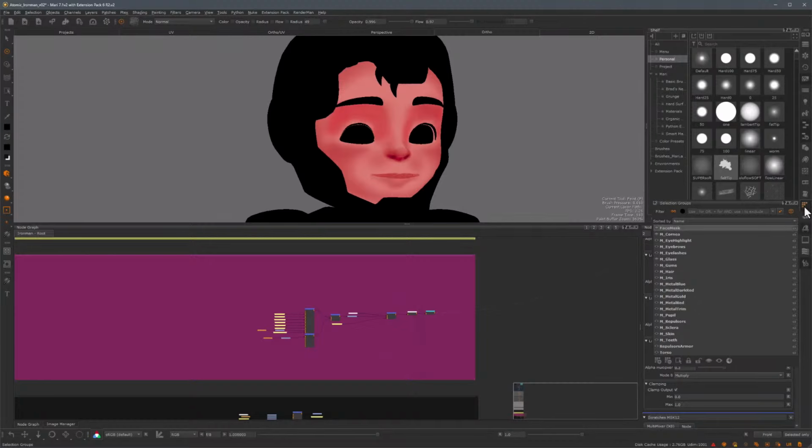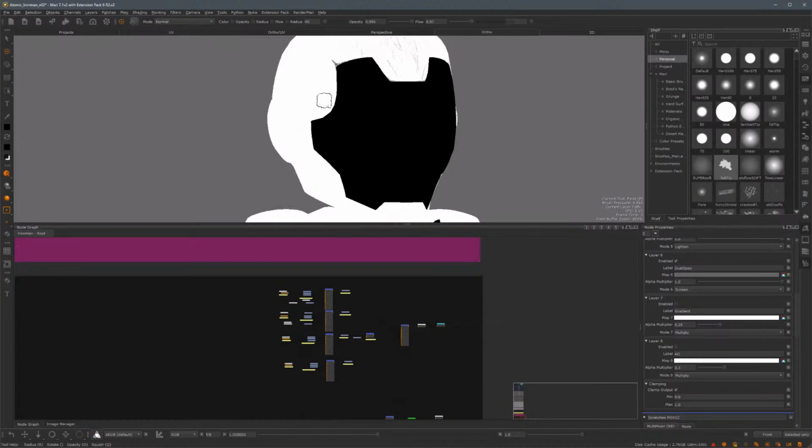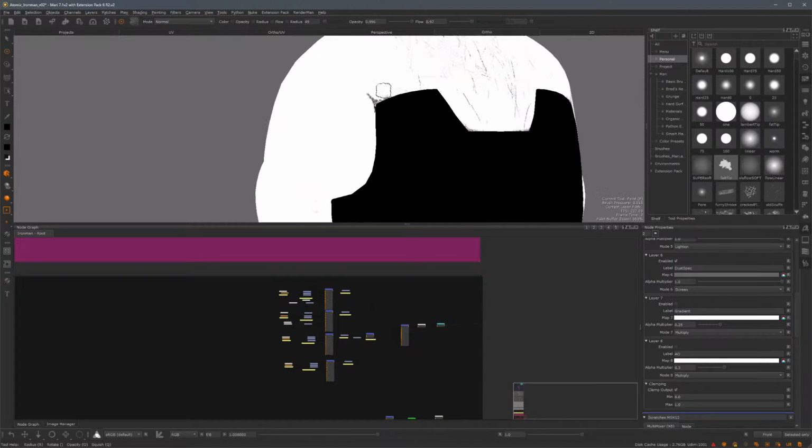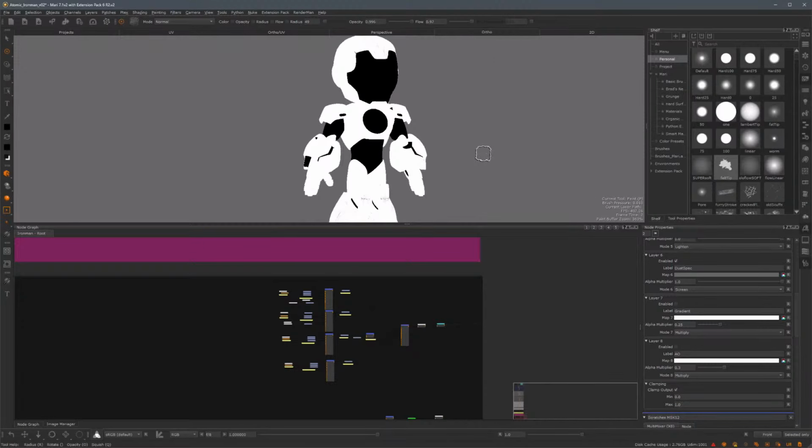Because in our look dev process in Katana, we're using the Lama RenderMan shaders, which is basically a material layering system, I wanted control over the paint layer versus the metal layer. So in this case, I have a black and white map with white representing the paint and dark gray or black representing the metal. And I'm going to use this in Katana to separate the two. Think of this as sort of an inverted metalness mask. Now, RenderMan materials don't have metalness, and probably for good reason, since metalness is not actually a physical property of the material. But because of the layering system, I can add a Lama material representing the metal and another Lama material representing the paint, and I'm going to use this mask to separate the two.